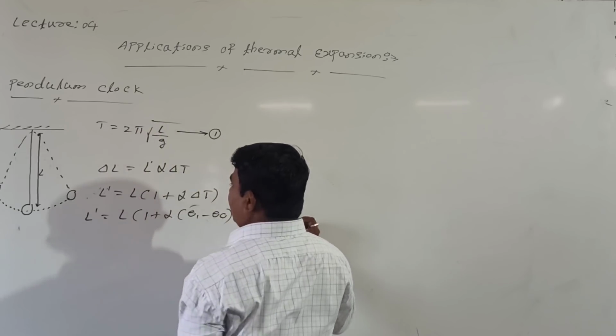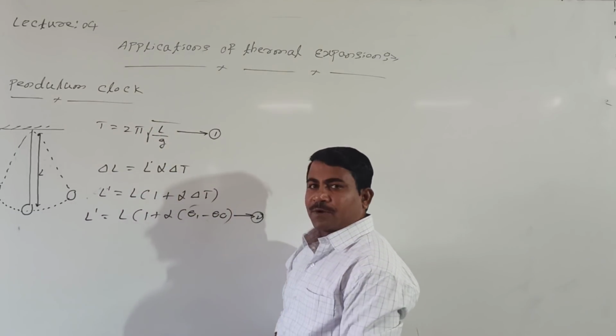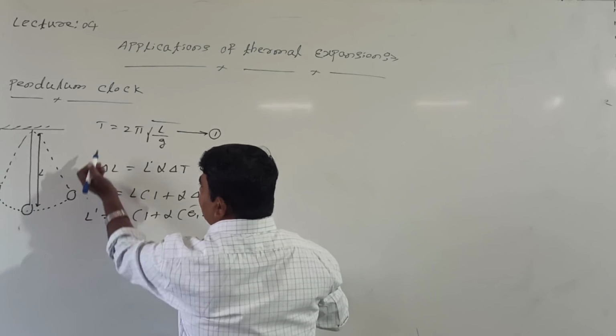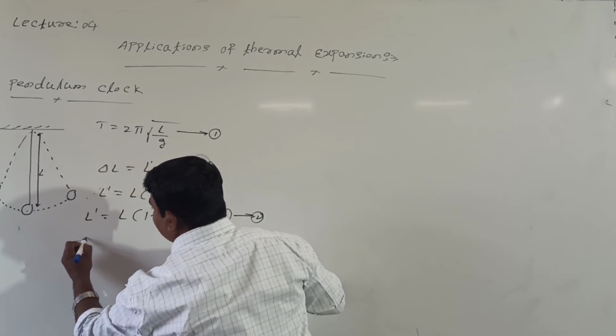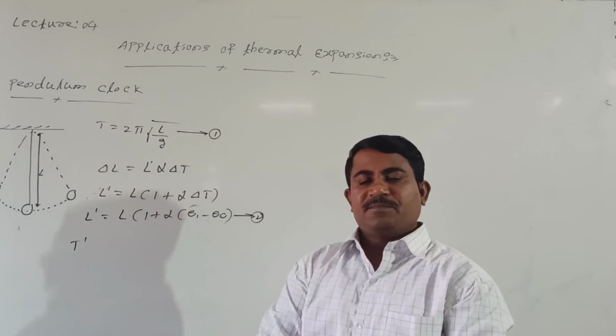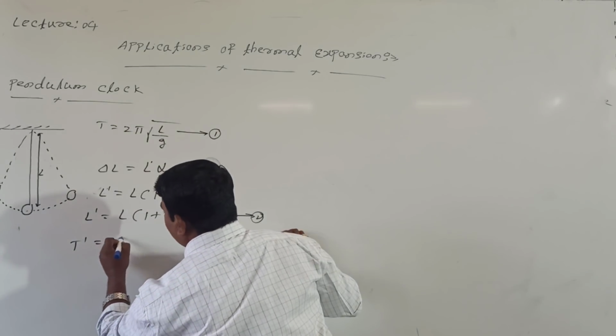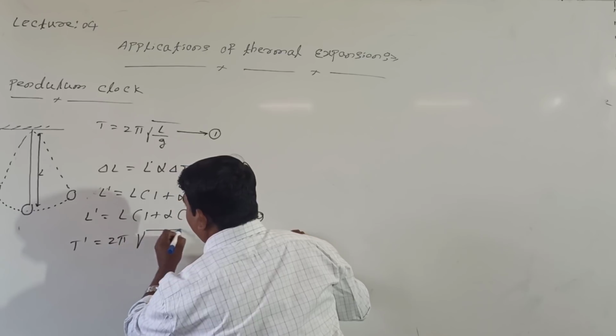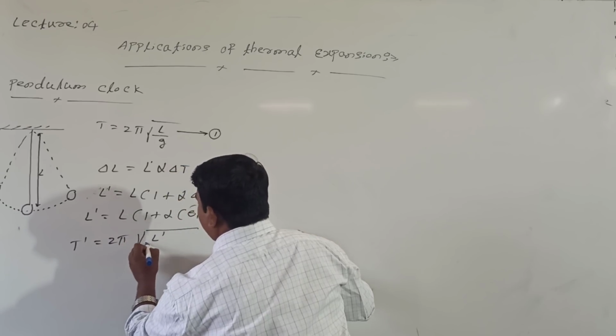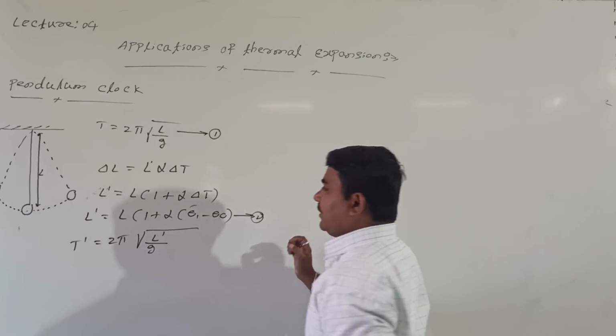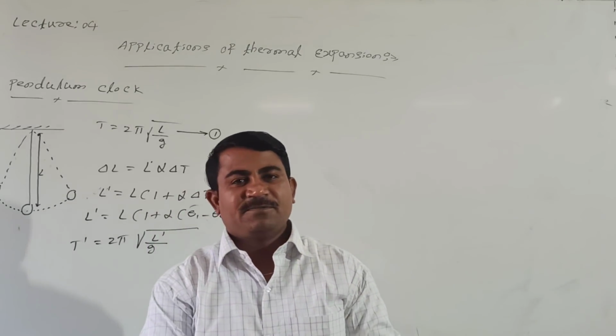Instead of L here, for the new time period, how to write? For this length, this time period T becomes T dash. T dash equal to 2 pi under root of L dash whole divided by g. Right or wrong?